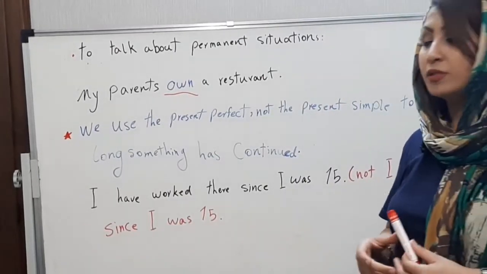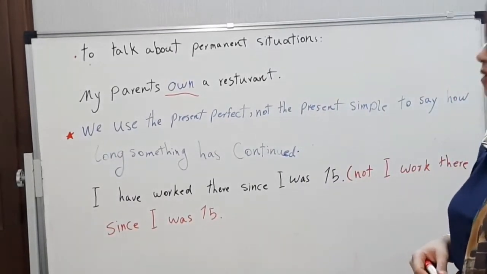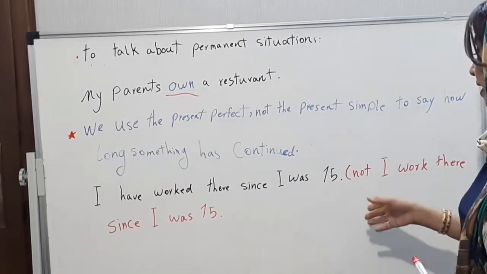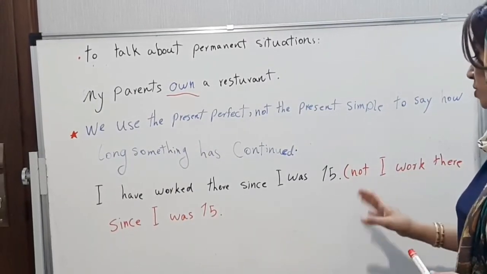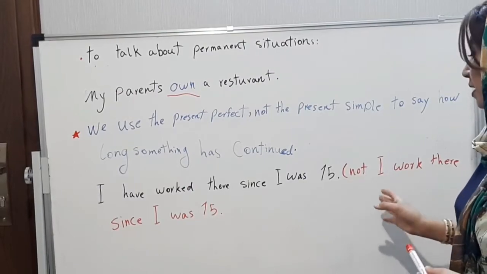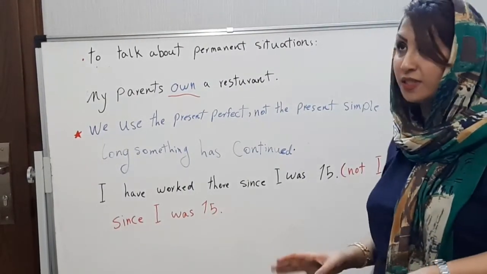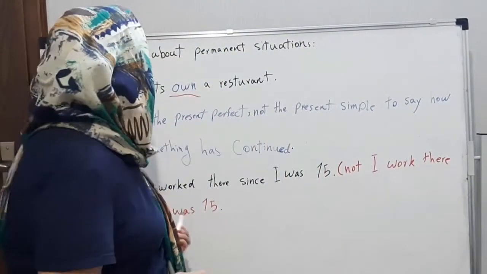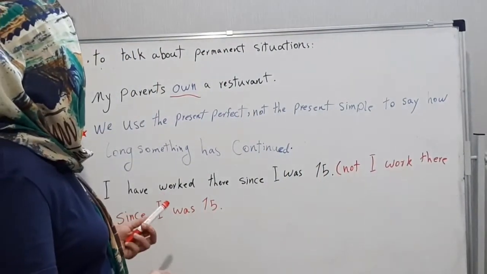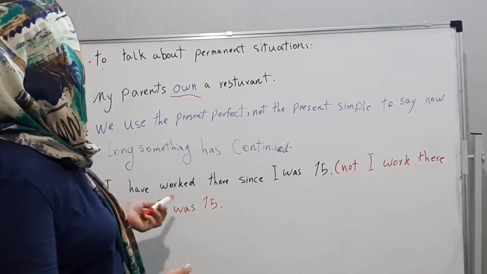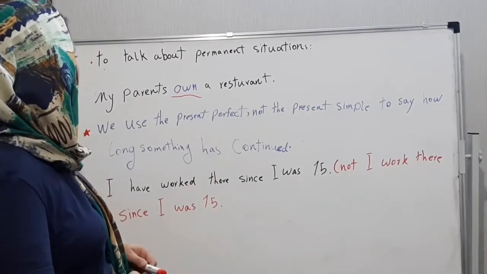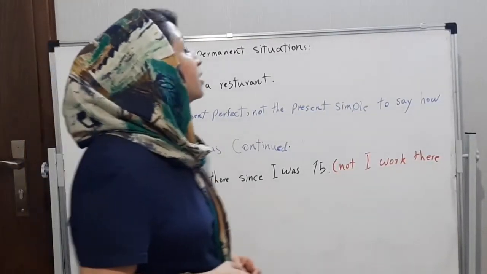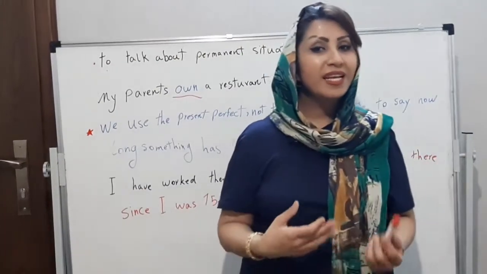It is not correct to say I work there since I was 15. It is not correct at all. You can just say I have worked there since I was 15. This is present perfect. Now, let's go through the next part.